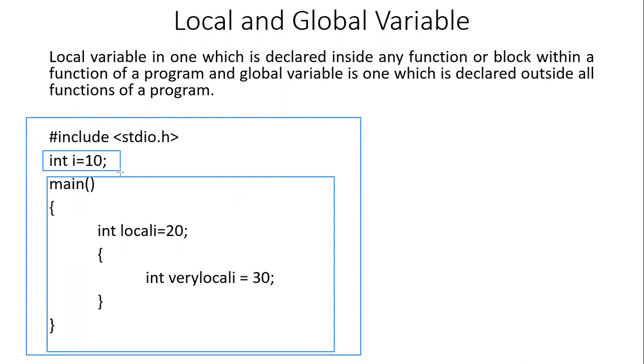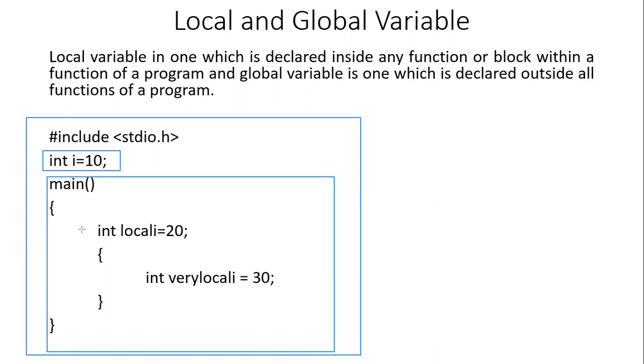There is only one function in this program, and this variable is declared outside the main function, which means outside all the functions. So this is called the global variable. A global variable can be accessed from within any function because it is not local to any function, it is global.